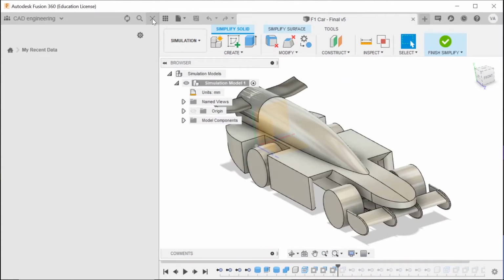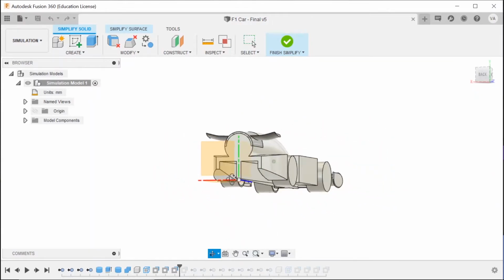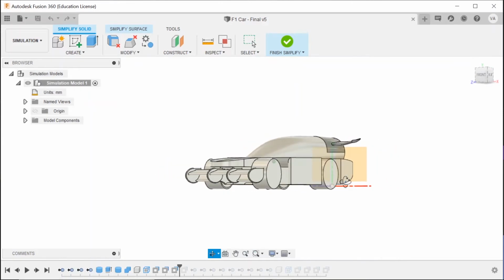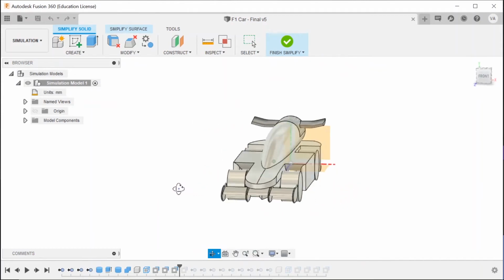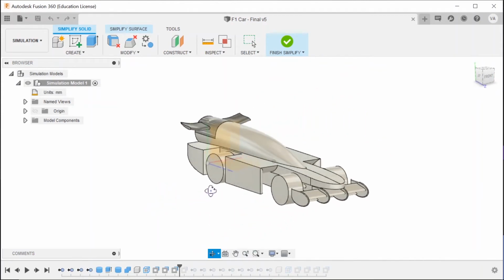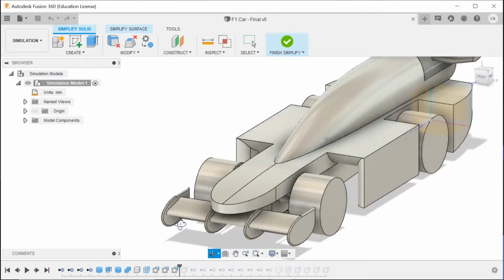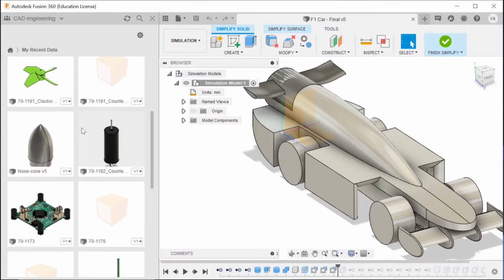Okay, so it loaded, and here's a basic F1 racing car I made in Fusion 360. It was actually a decent project. While it doesn't look that complex, it taught me a bunch of the basics of Fusion, elements of design, and how to access a bunch of tools. And let me open my next project.